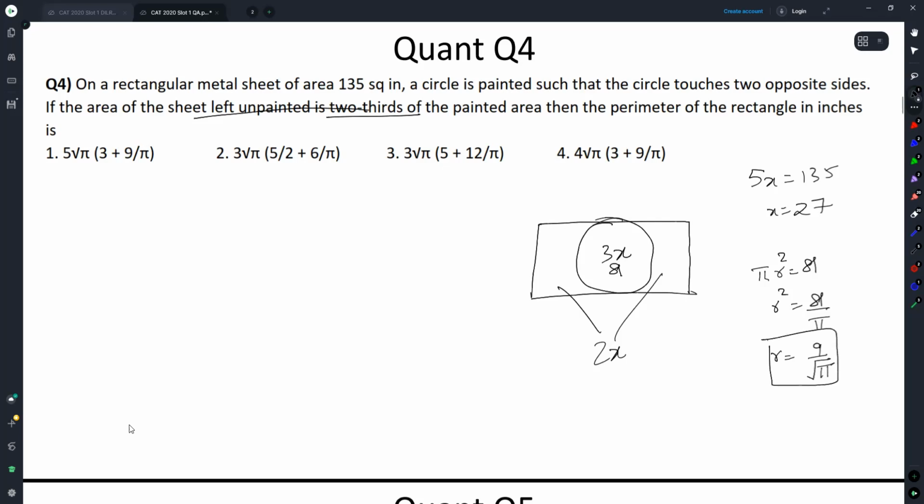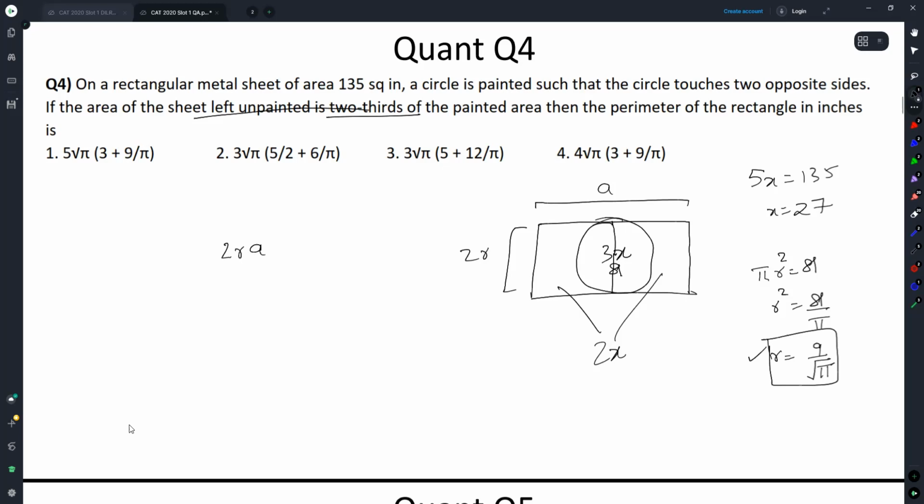This much we can figure out. Now this dimension of the rectangle has to be 2r. Here and here, 2r. Now if this is 2r and I have a measure for r, I can also find out this length. Let's call it a.